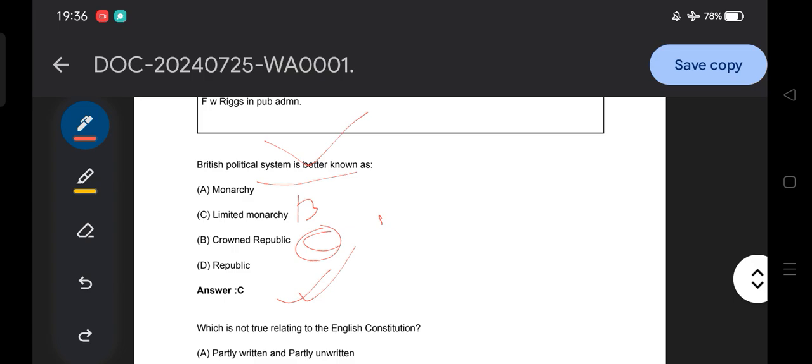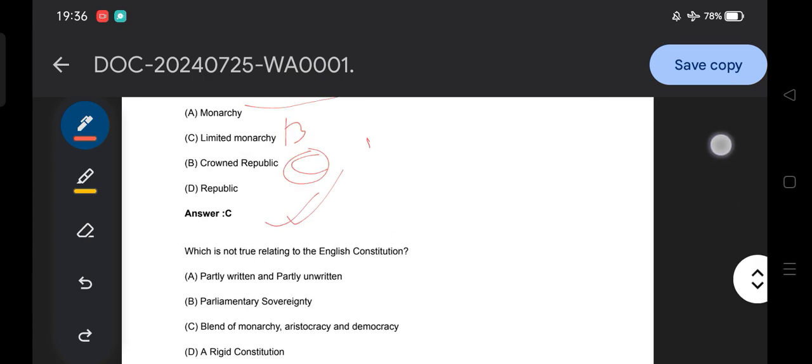For example, recently in the British political system there is a new prime minister from the Labour Party, Keir Starmer, who is now the prime minister. That is your crown republic: although there is a monarchy, it is also a republic.